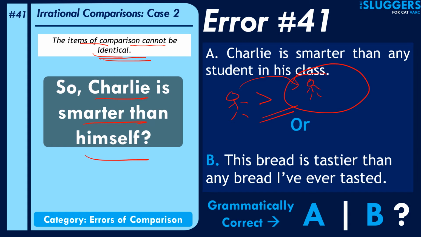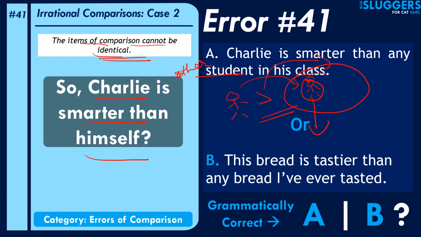The better way of phrasing this would be to use the word other here. If you change the sentence to Charlie is smarter than any other student in his class, then obviously this excludes Charlie from this set. So in this case, you're just talking about all the other students in the class. Look at the next sentence.